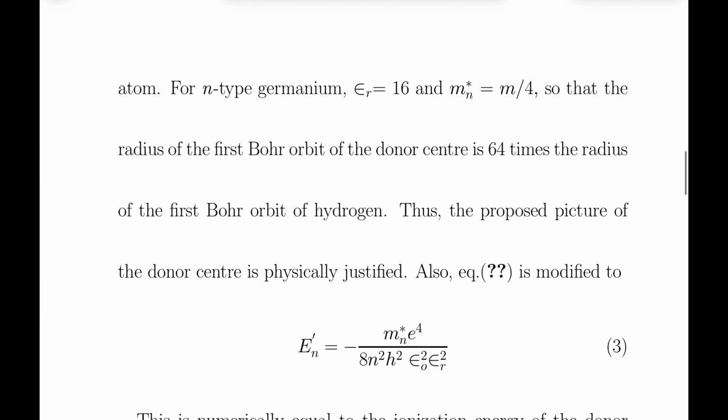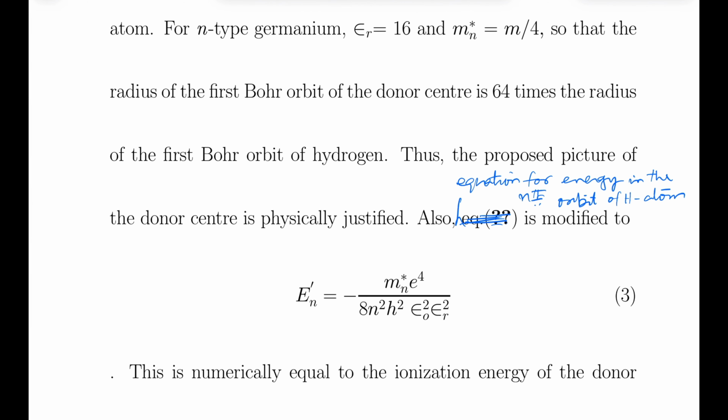For n-type germanium, epsilon r is 16 and m star is equal to m upon 4, so that the radius of the first Bohr orbit of donor center is 64 times the radius of the first Bohr orbit of hydrogen. Thus, the proposed picture of the donor center is physically justified. Also, the equation for energy in the nth orbit of hydrogen atom is modified to this expression, En dash equal to this much.